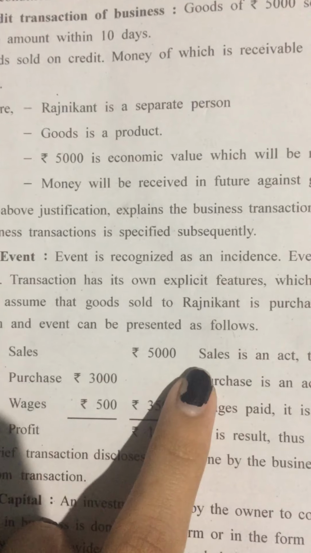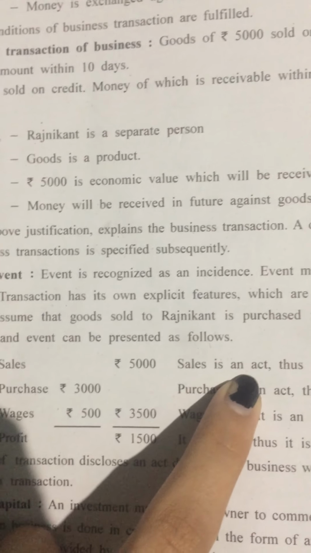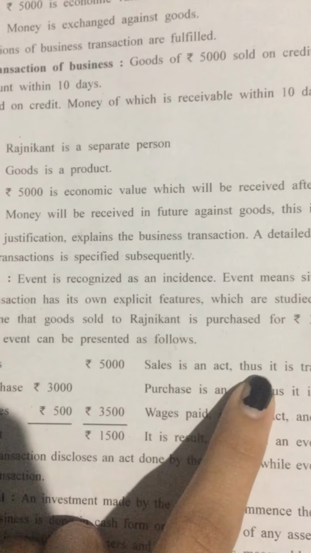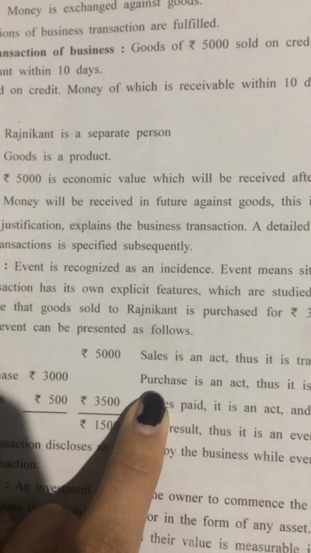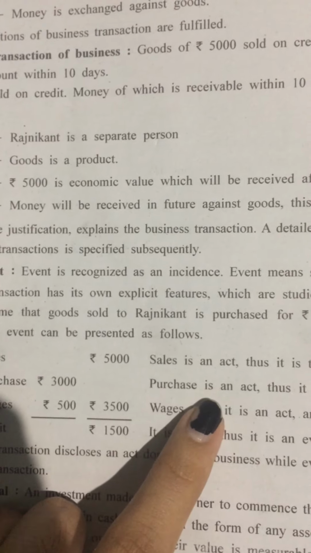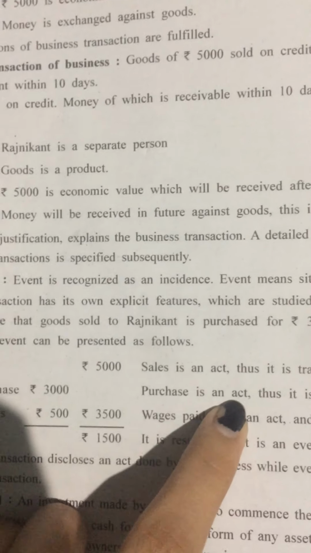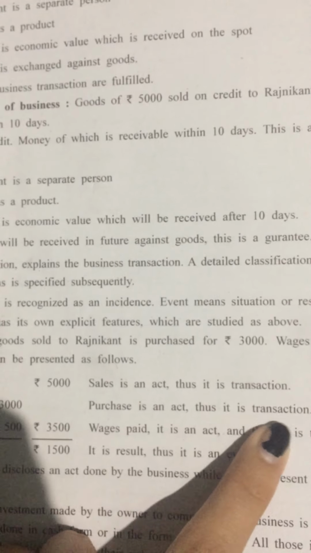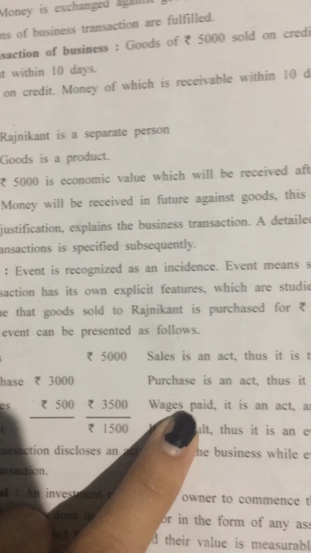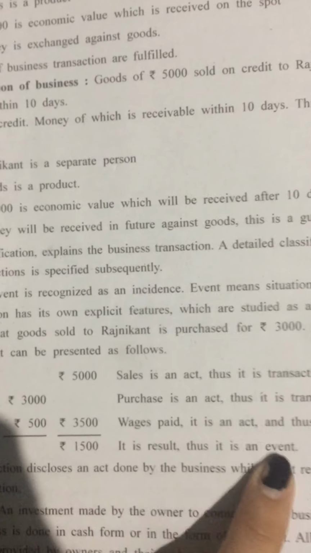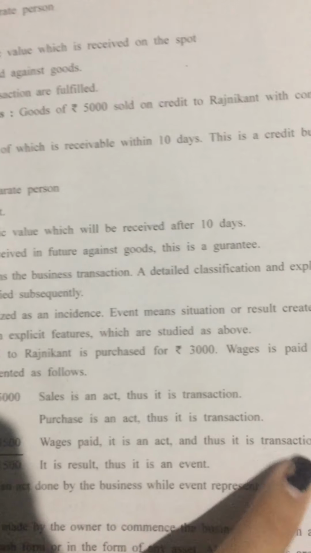Now as we have seen that sales is an act or an activity, thus it is a transaction. So in a similar way, purchase is also an activity or act, and thus it is also a transaction. Wages paid, it is also an act, and therefore it is also a transaction.